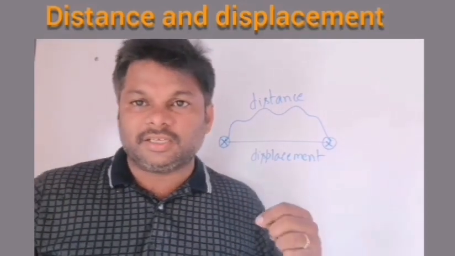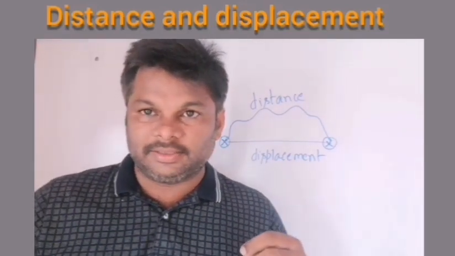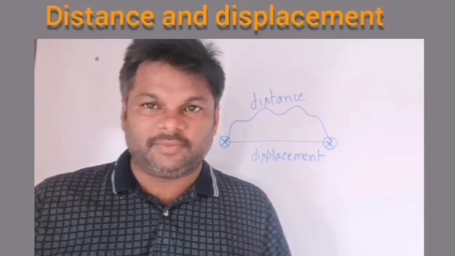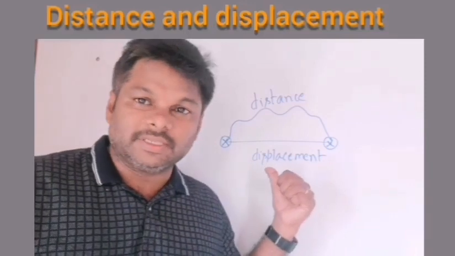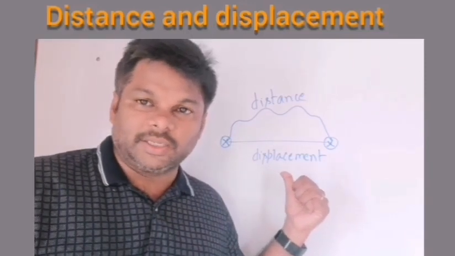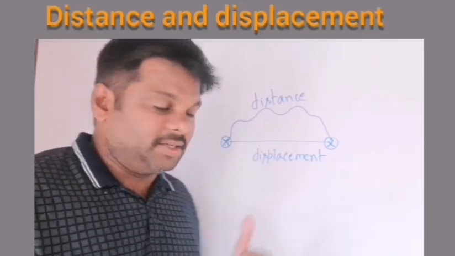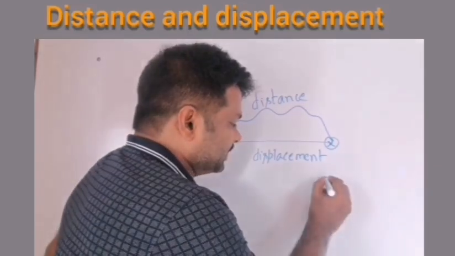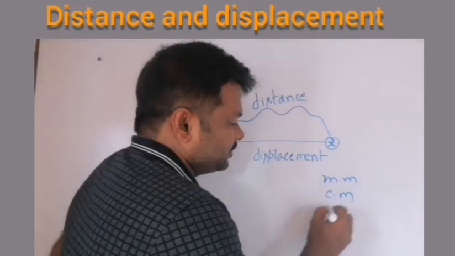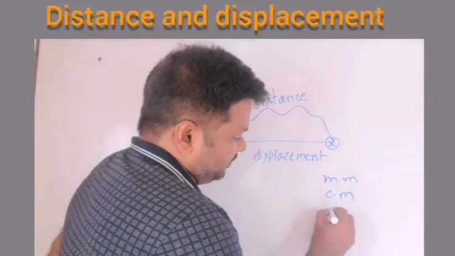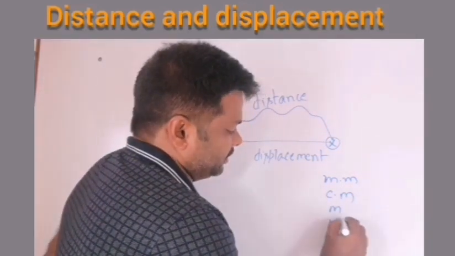Displacement is the shortest path between 2 points. And one more thing, you can measure this displacement with the help of a scale or tape, in physical quantities like millimeters, centimeters, meters, and kilometers.